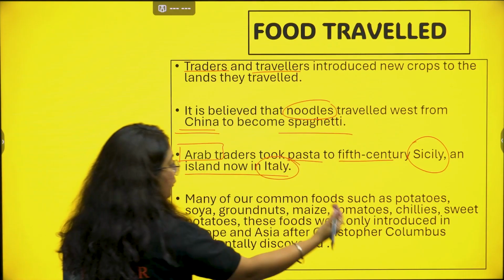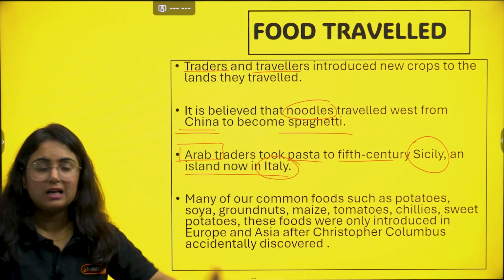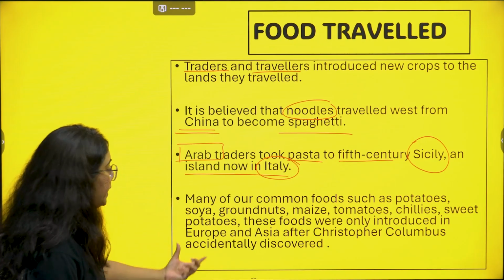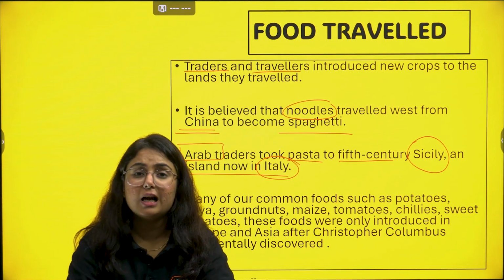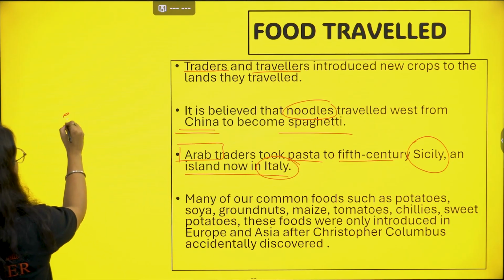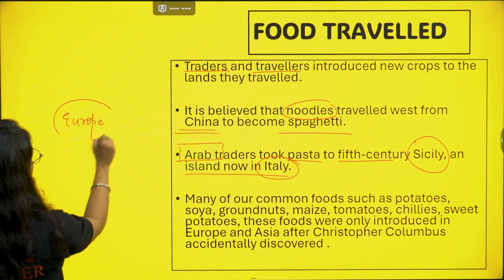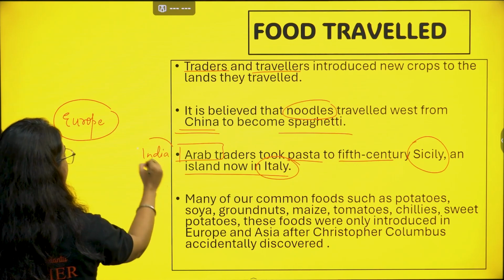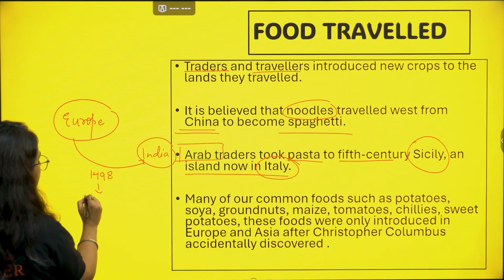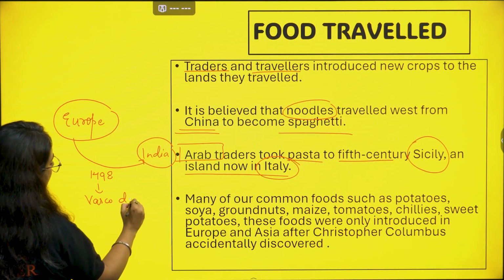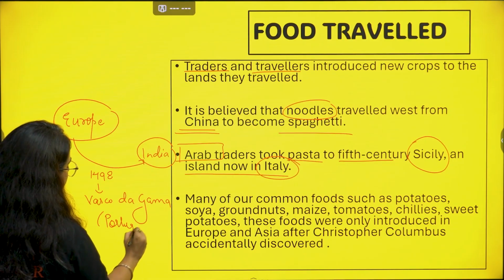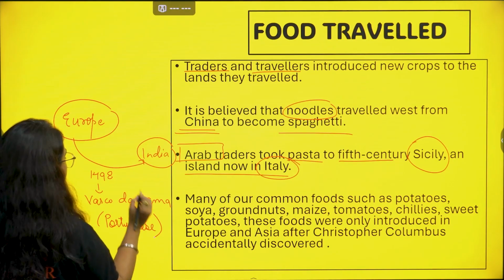Many of our common foods, like, Indians can't survive without potato, soya, groundnut, maize, tomato, chili especially, sweet potatoes. These were not in India before the coming of Europeans. But more surprising is this: consider this is Europe, and this is India. The first person to reach India, in 1498, was Vasco da Gama, a Portuguese person. He was the first person to reach the coast of India via sea route.